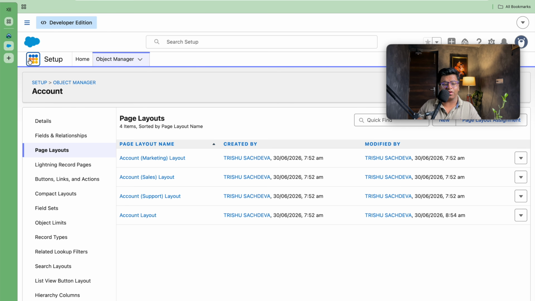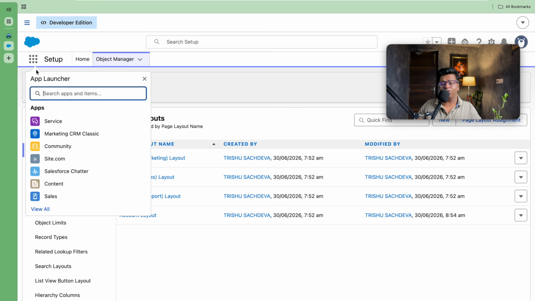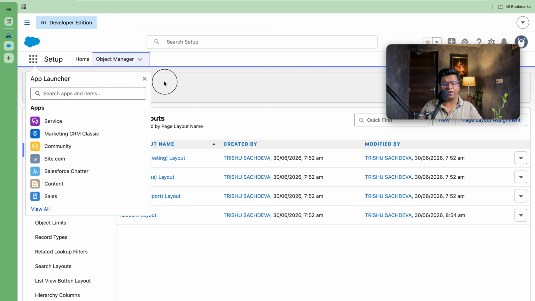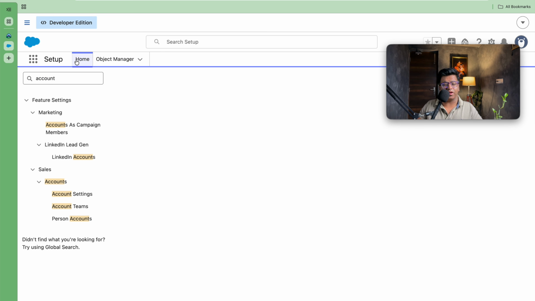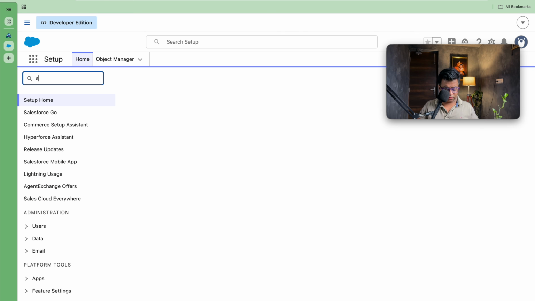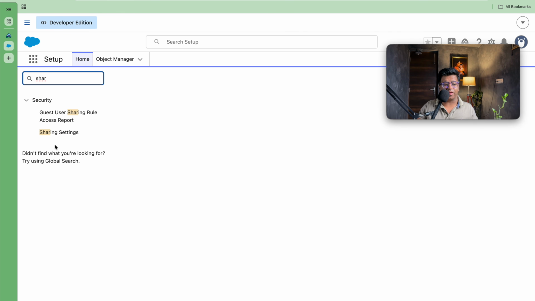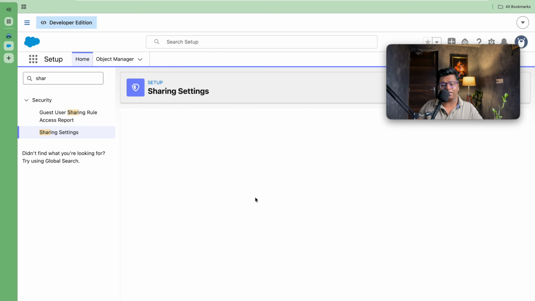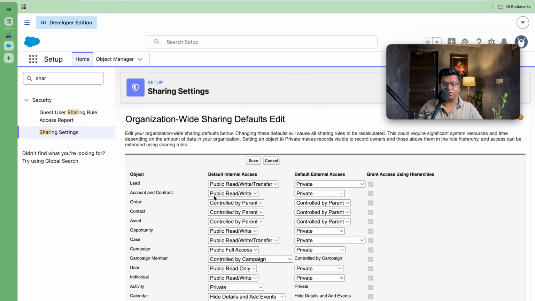So now we will be doing two things. You know that account access has been provided, since we have two users, both standard users, but here we need to provide the access as private. So we will be updating the sharing settings first, because if you don't update the sharing settings, then there is no need to play around with the account team. If the account access is set to public read, then there is no sense in calling this out. So I will be setting the account access to private. This is the first thing that you need to do here.